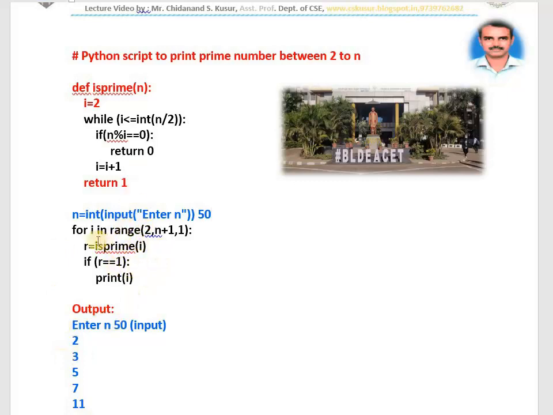That means that function is giving me 0. At what time does it give me 0? If the number is not prime. If r is 0, I am not printing. If r is 1, I am printing. r stands for received value.